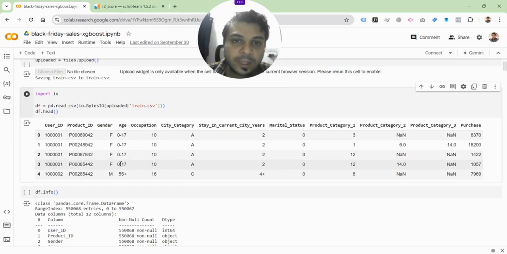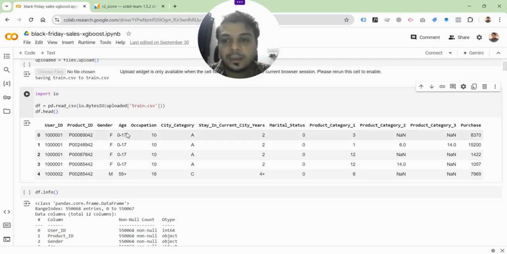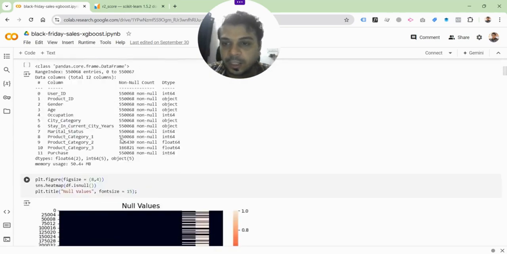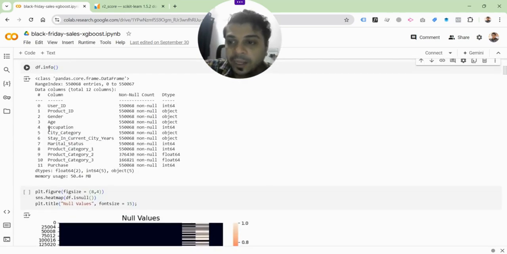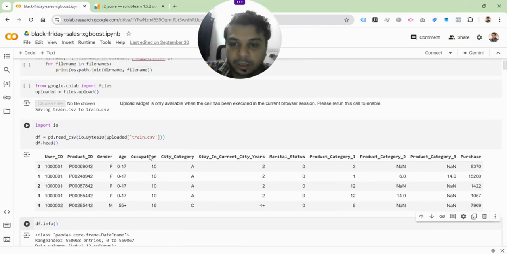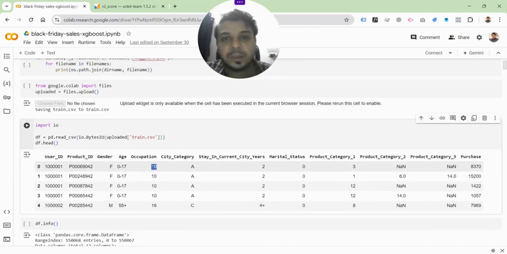That's how the data has been made. As an analyst, you will not always understand how the data exists, but in your case, you will be downloading your own data. So most likely, you will not have it in the form of classes of data. This is basically called class data, but you will not have class data like this. You will probably have individual data points for age, and then you will have age as an integer as well. And then you have occupation, which is an integer, because occupation, again, that's surprising because it should be a string.